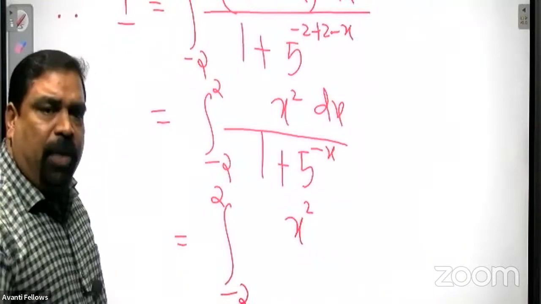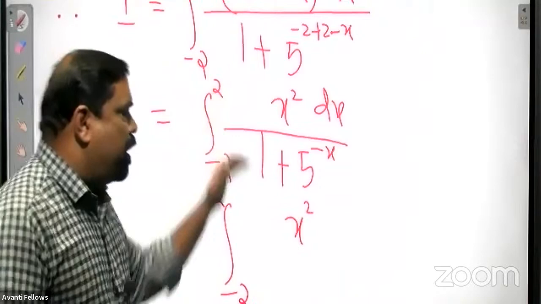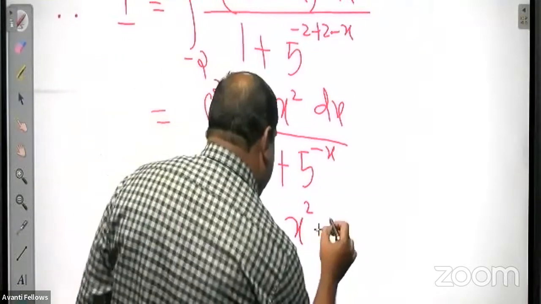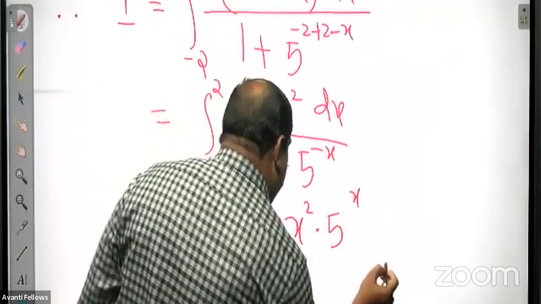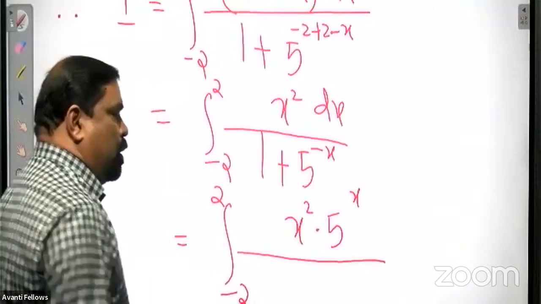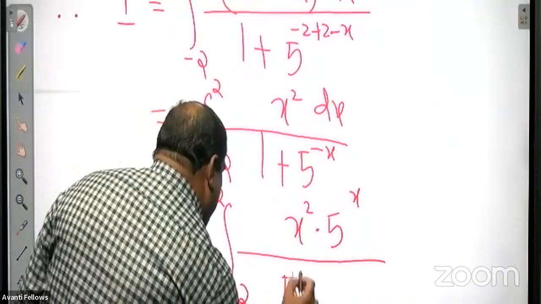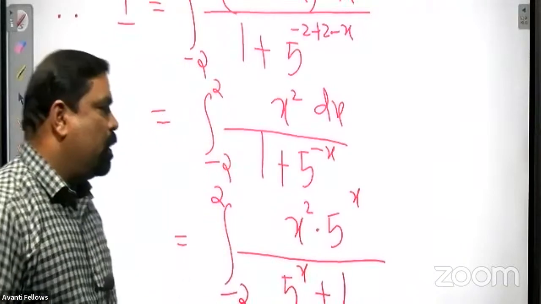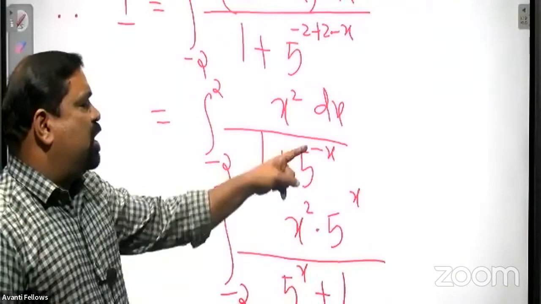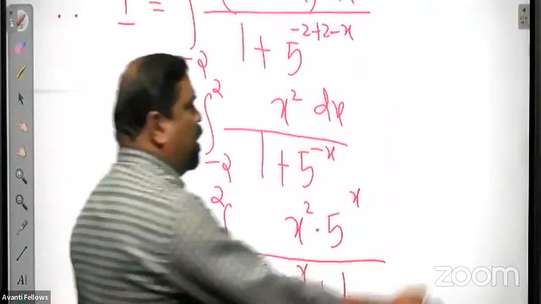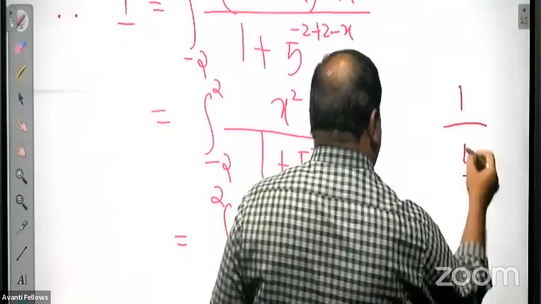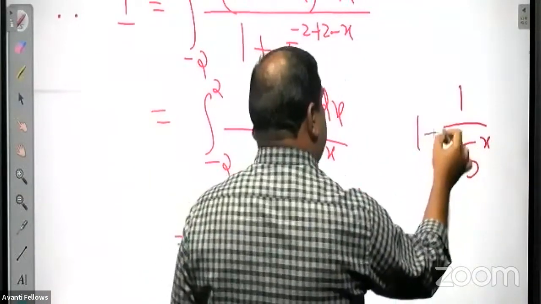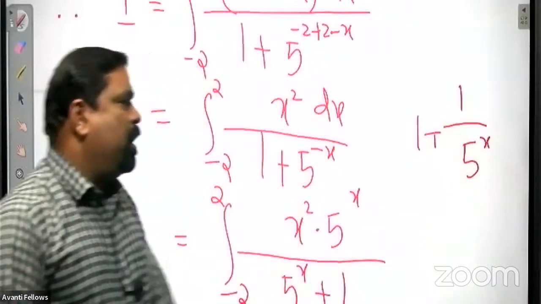I will multiply 5 raised to x, both the numerator and the denominator. That means the denominator becomes 5 raised to x plus 1, isn't it? Otherwise, this 5 raised to minus x can be written as 1 by 5 raised to x. Both are the same only. Okay, 1 plus 1 by 5 raised to x.